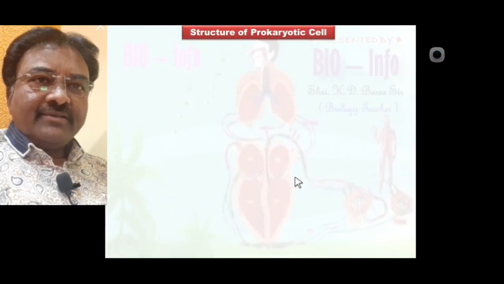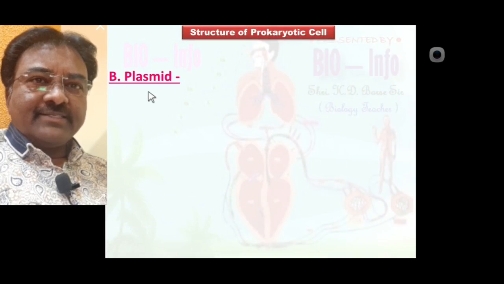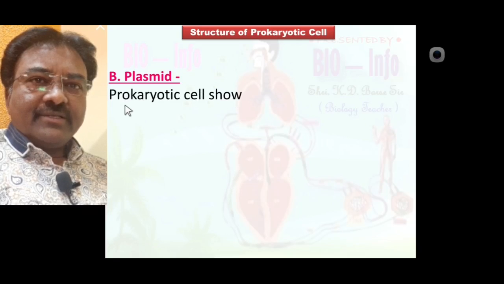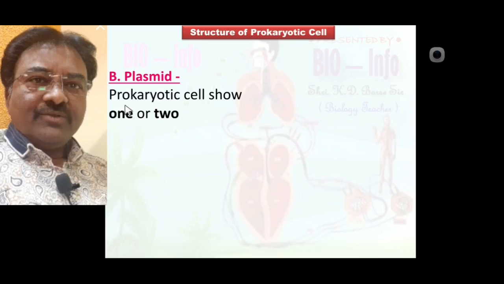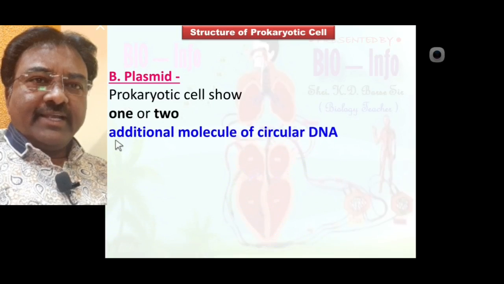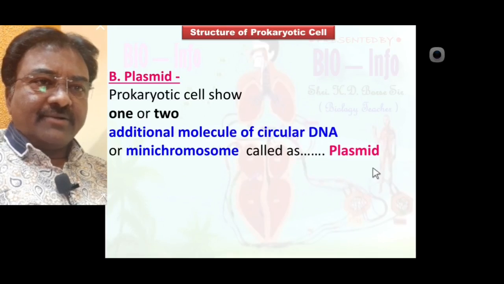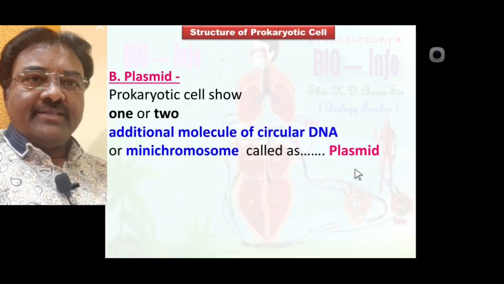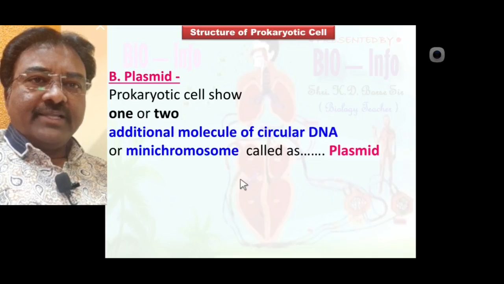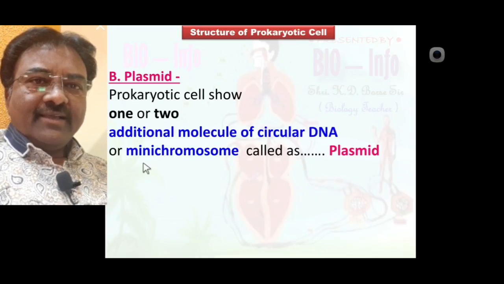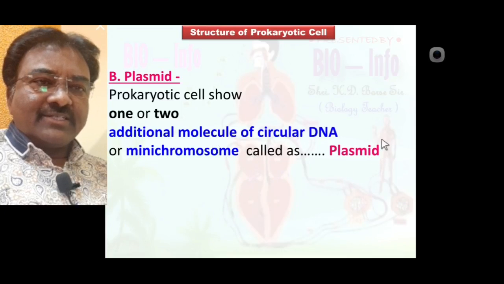Now we learn that the cytoplasm also contains plasmid, which is also most important, because a prokaryotic cell shows one or two additional molecules of circular DNA, also called a mini chromosome. This structure is called a plasmid.